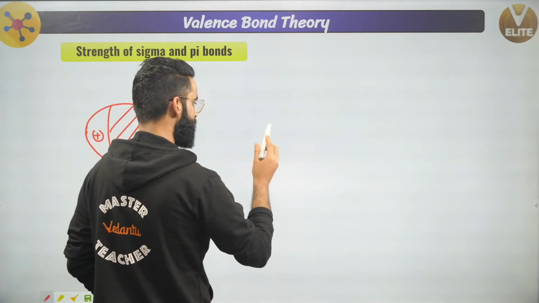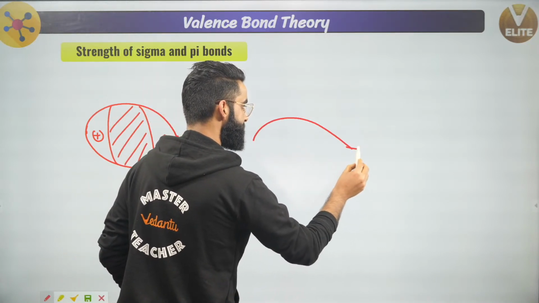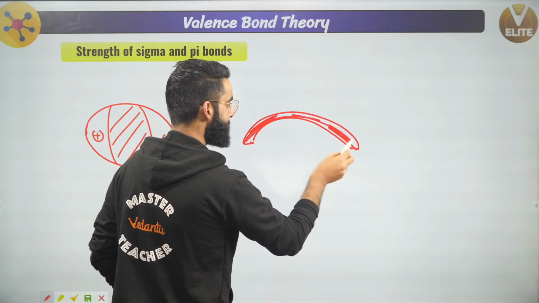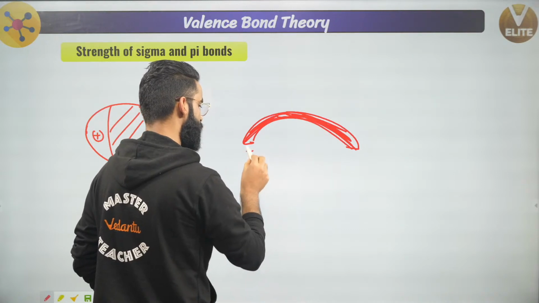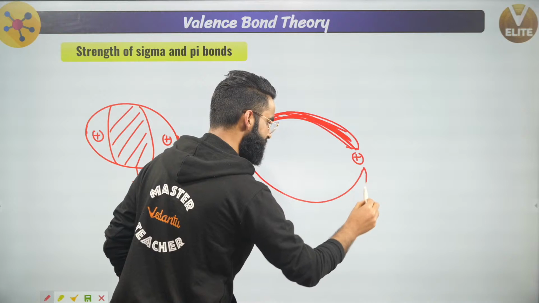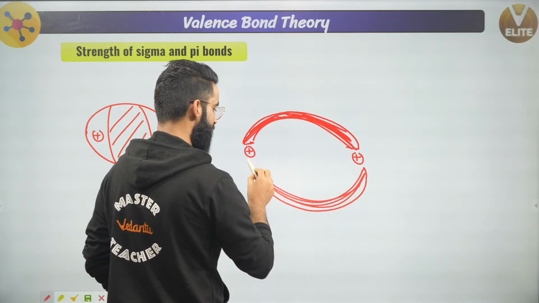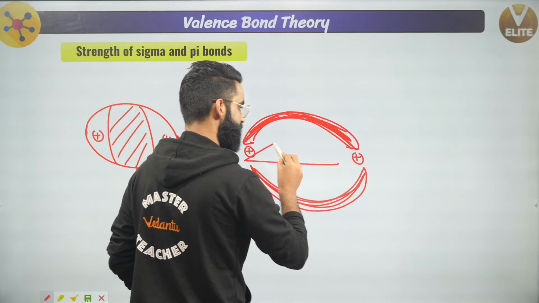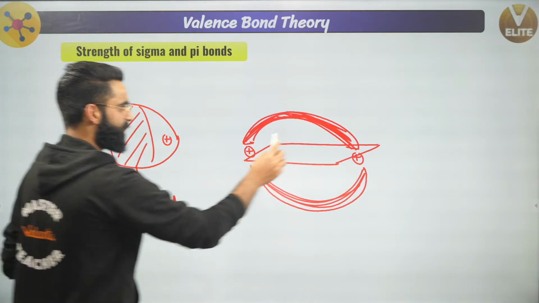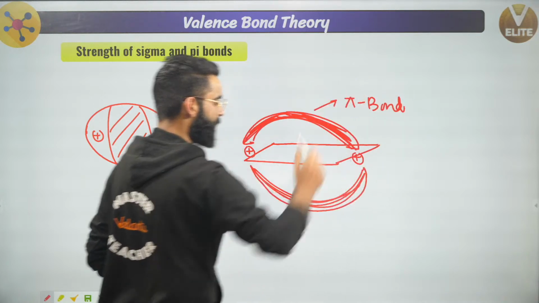Similarly, what about the pi bond? What about the final structure? The final structure in case of a pi bond used to be like this. This was the electron density which was above the plane, correct? This was the nucleus, and this was the electron density which was below the plane, like this. And over here I used to have a nodal plane like this, correct? Now people, right here which bond is this? This is the pi bond which we have discussed a few minutes back, like how it's formed.